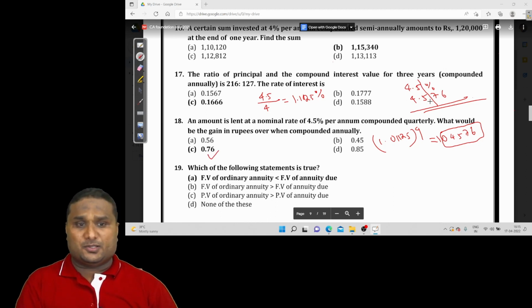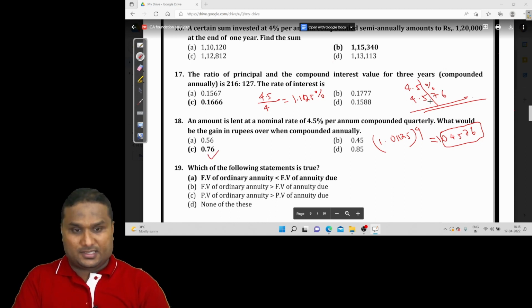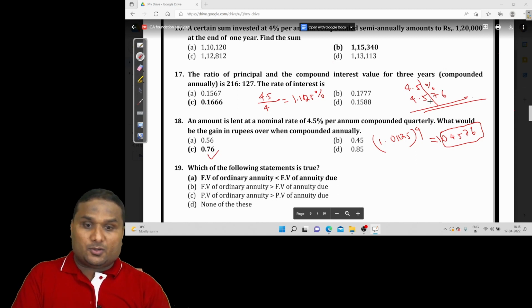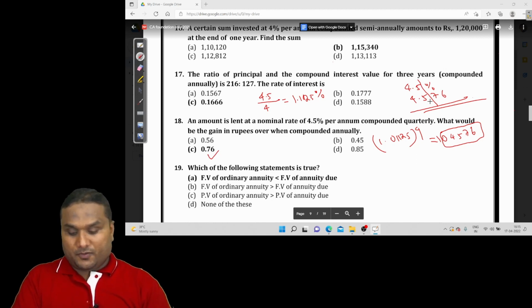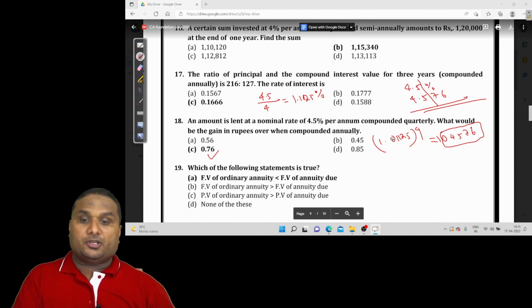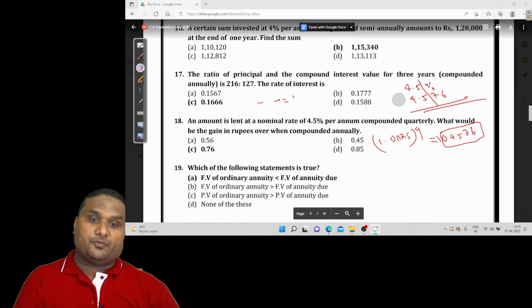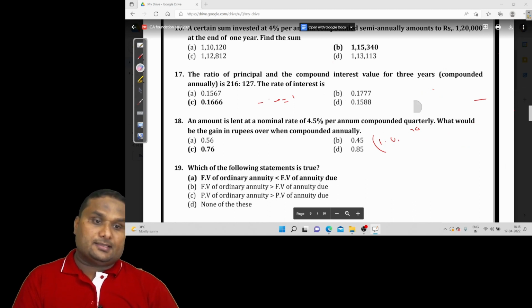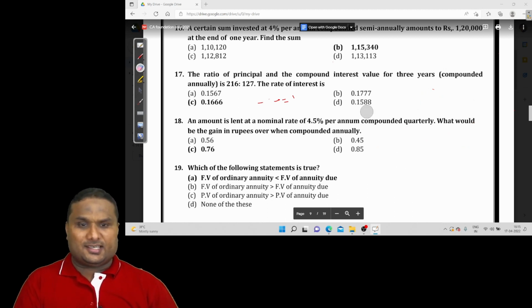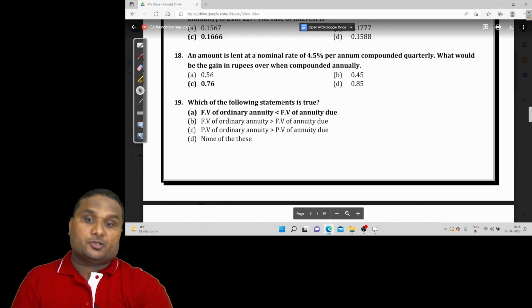Over 1,000 rupees, then it is fine. 4.576 minus 4.5 is 0.076, which is the right answer. So if it is over 1,000 rupees, then you will have a gain of 0.76. Anyway, the answer is nearing that. It is not near, there is a big mistake. Anyway, maybe it could be a typing mistake. I believe so. Okay, so the answer is 0.076.